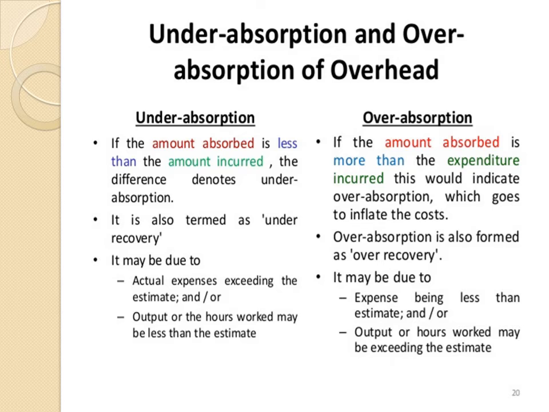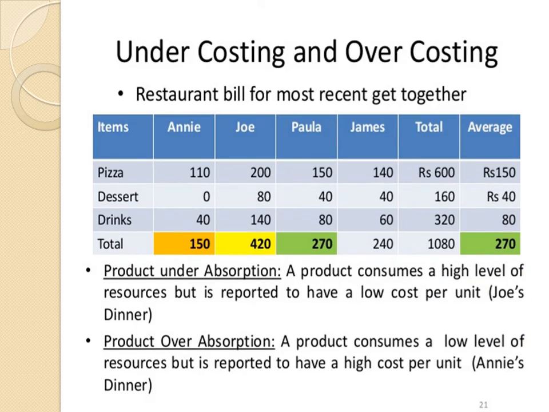It will result in the over absorption of the overheads. And so under absorption and over absorption have an impact on cost accounting, whatever the control of cost is there.